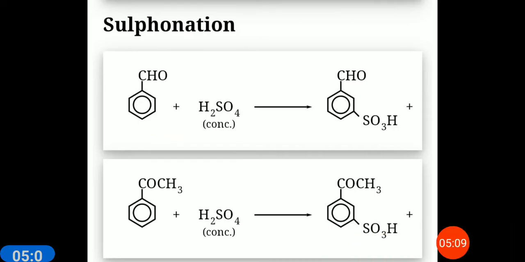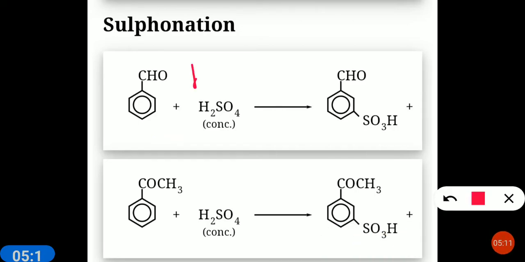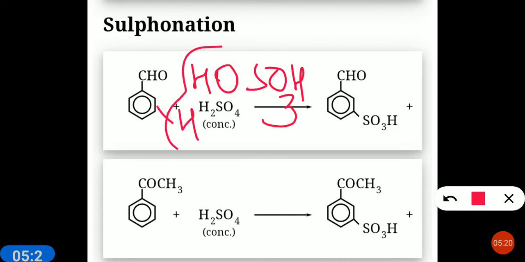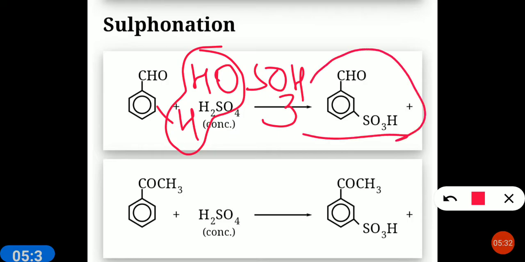When it reacts with sulfuric acid, that is, I am writing HOSO3H, hydrogen of the meta and OH from the acid will be removed in the form of water, and there is formation of meta-benzaldehyde sulfonic acid. In some books the name meta-formyl benzene sulfonic acid is also used.